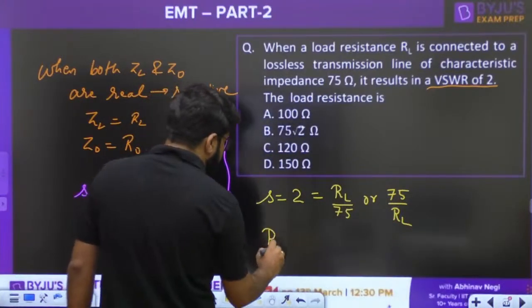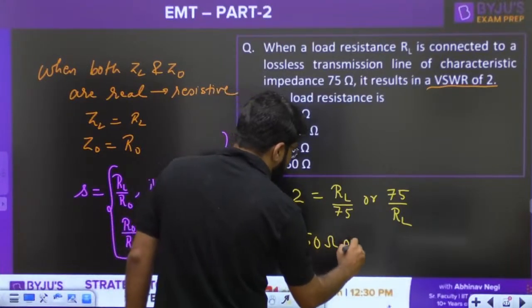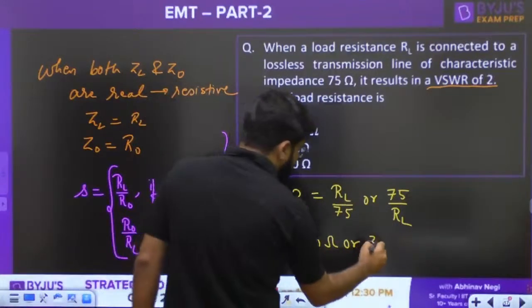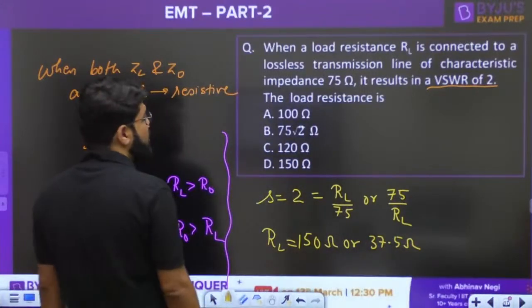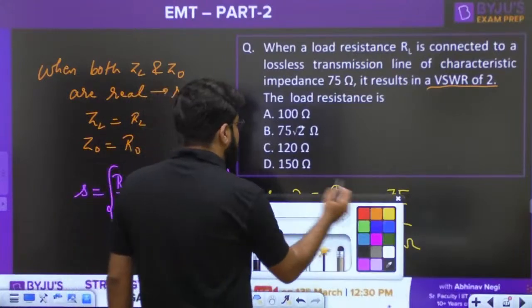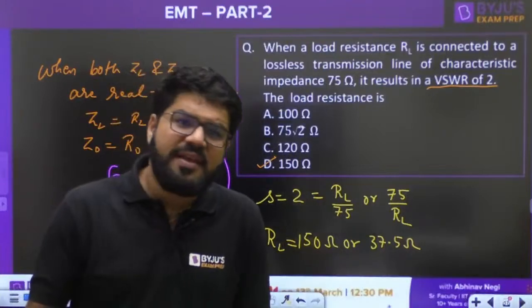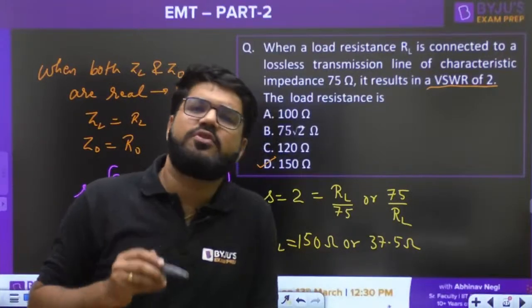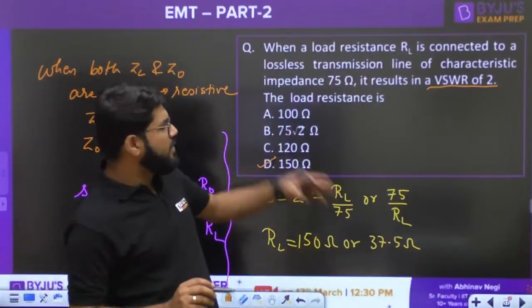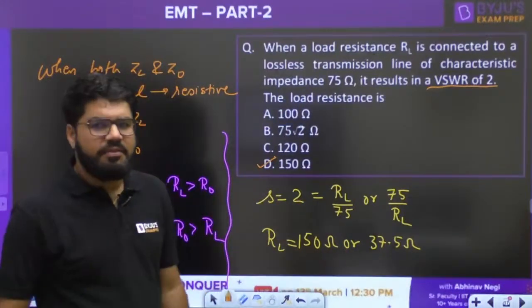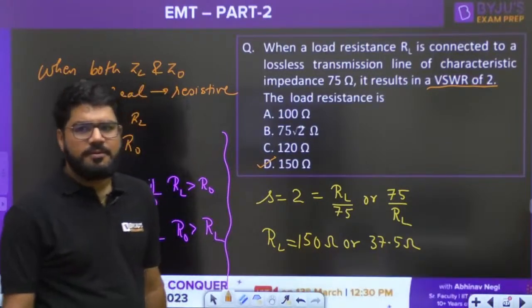So RL can be equal to how much? If I use the first formula, it is 150 ohms, or if I use the second formula, 75 by 2, it is going to be 37.5 ohms. Right, 150 or 37.5 ohm. So the only possible option that is matching here is option D. Suppose both are there in the options, then they will give you more data to support, whether RL is greater than R0 or less than R0, something will be mentioned, don't worry. Here it is option D. 37.5 is not in the options.